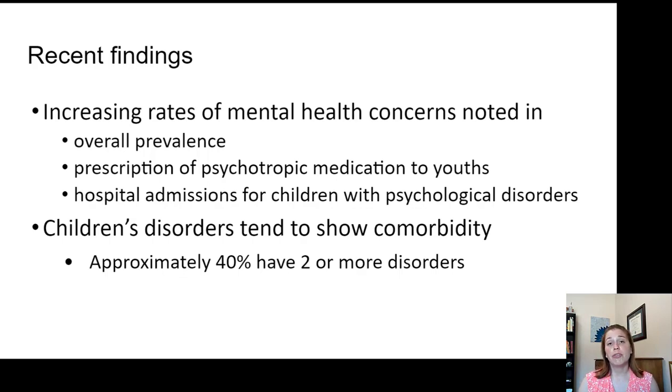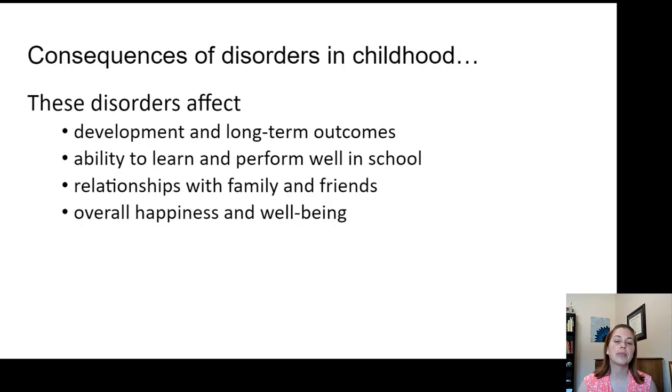Another term that you should be familiar with is comorbidity. Comorbidity just means that there are multiple disorders that a child can have at the same time. What we see is that for children, most of them do have comorbidity. Approximately 40% of children will have 2 or more disorders. They might be diagnosed with ADHD and autism, anxiety and depression, for example. So most children will show that comorbidity.